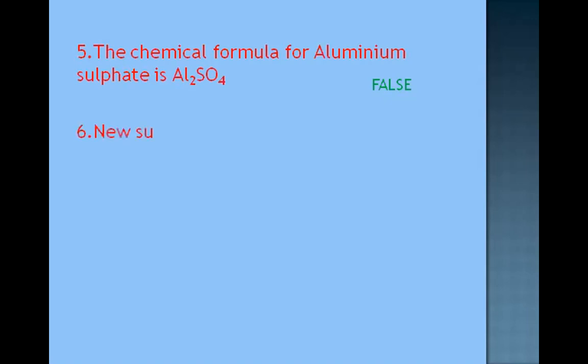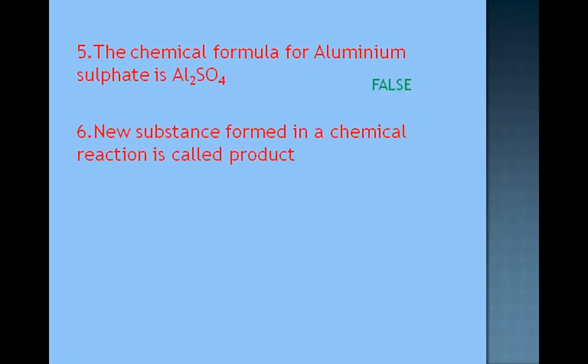Going to the next one. A new substance formed in a chemical reaction is called product. Do you agree with this? Yes, a new substance is called a product. And the substance which is reacting is called a reactant. So this statement is correct, true. Okay. Now, going to the next one.